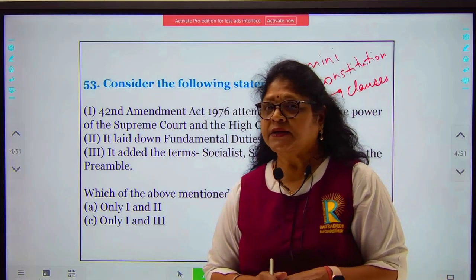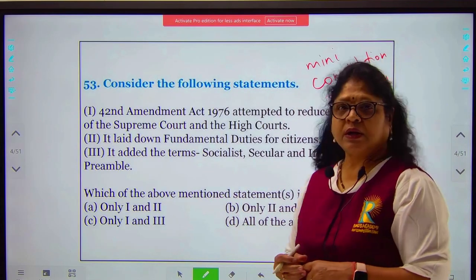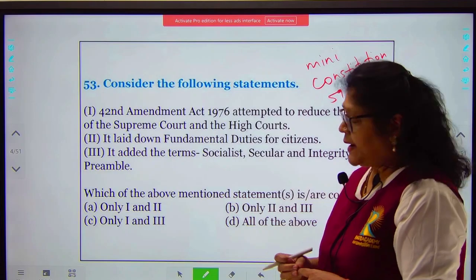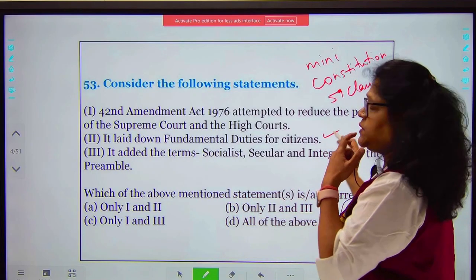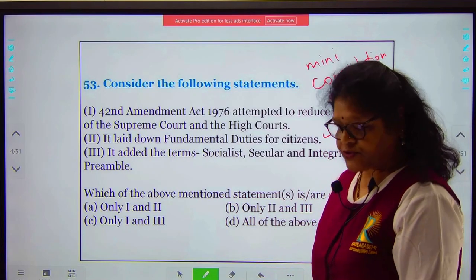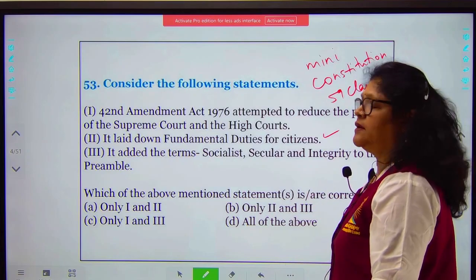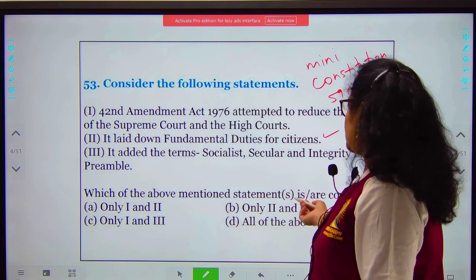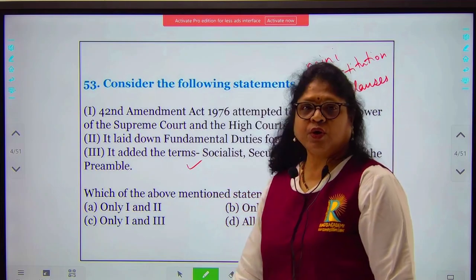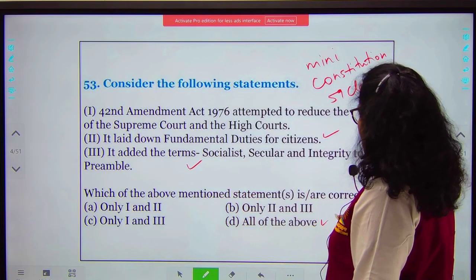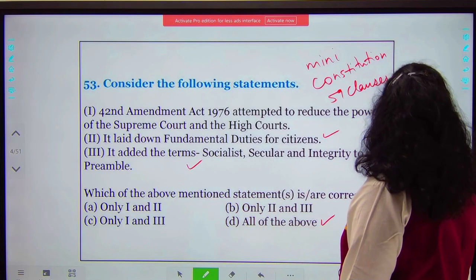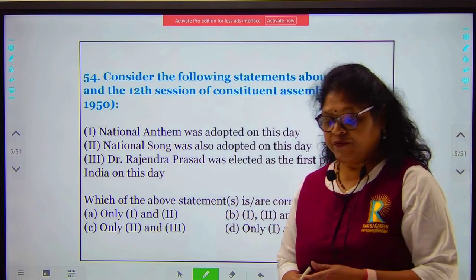It definitely curtailed the powers of the Supreme Court and the High Courts. It tried to. And it also laid down fundamental duties for the citizen, which are not justiciable in a court of law. And it added the terms socialist, secular and integrity to the preamble. So your option will be D. All the above are correct. We go to the next question, 54.